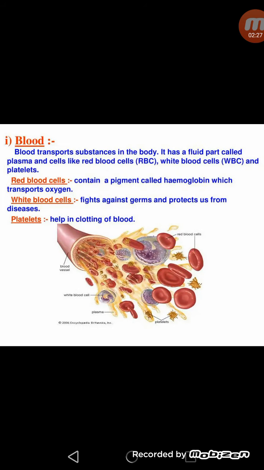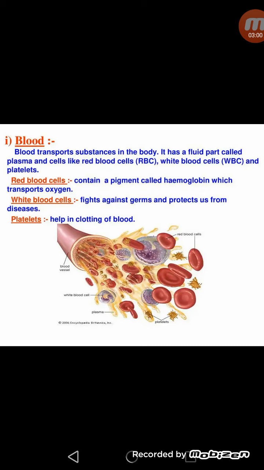Now firstly, what is blood? Blood is a liquid connective tissue. Why is it called connective tissue? Because it connects the different parts of the human being. So we can say blood is a liquid connective tissue. It is circulated throughout the body by the pumping action of heart. Blood is essentially an aqueous solution which mainly consists of blood cells and plasma. So we can say blood transports substances in the body.